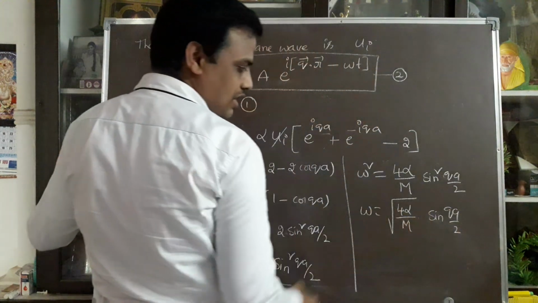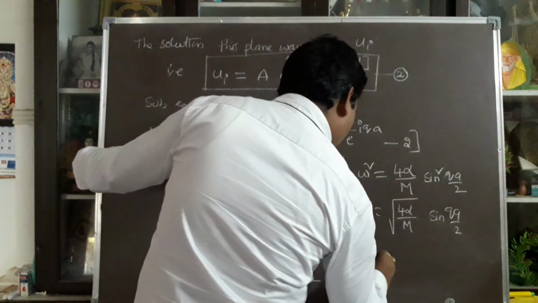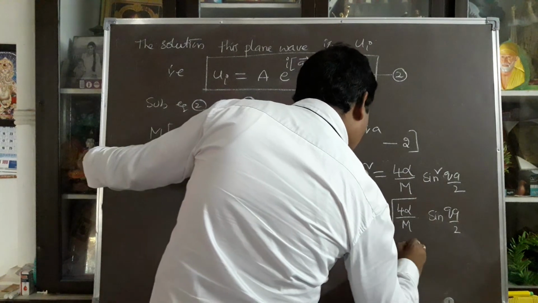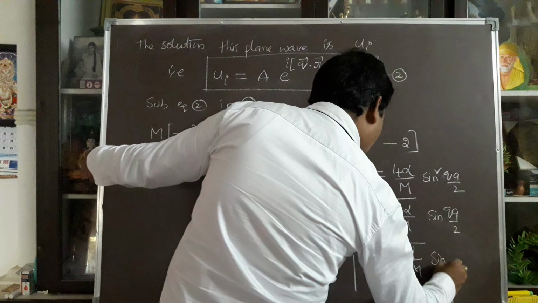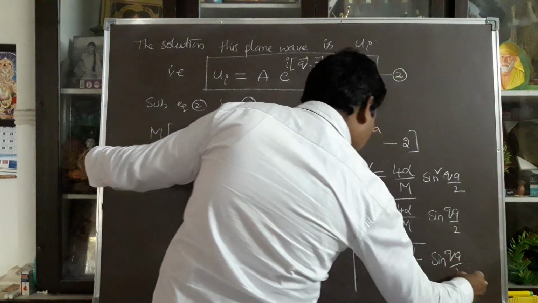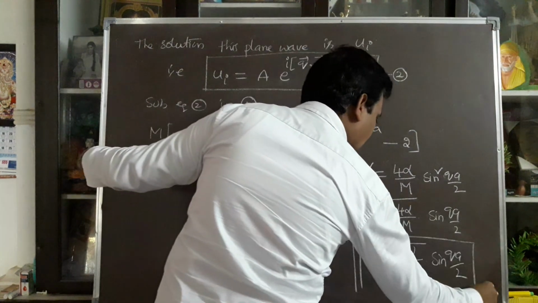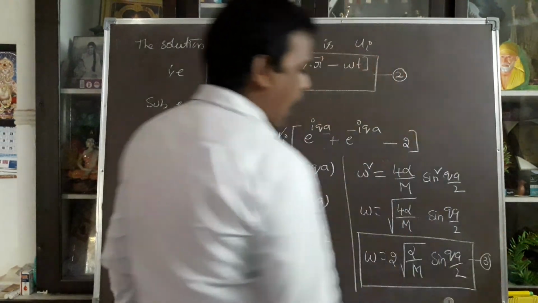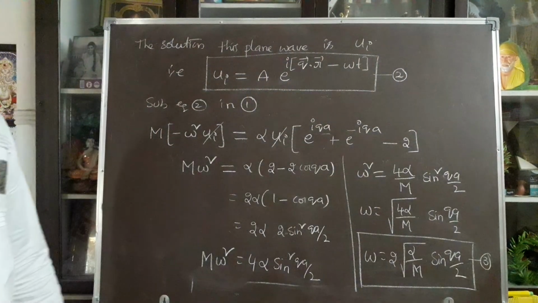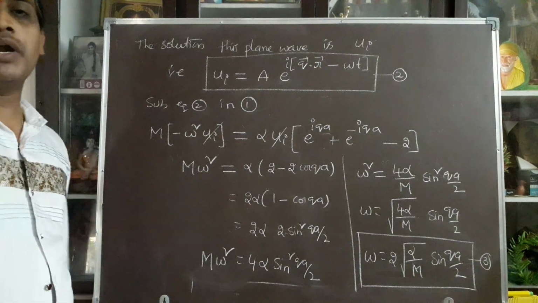Root 4 is nothing but 2. Then omega can be written as 2 into square root of alpha by m into sin of qa by 2. This is the angular frequency of the plane wave. Those are vibrated in normal